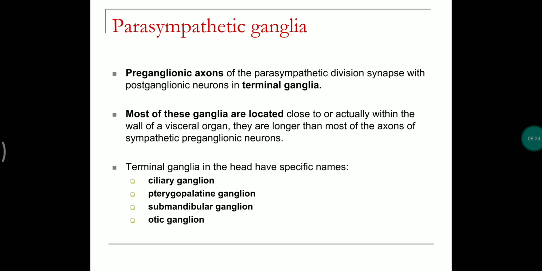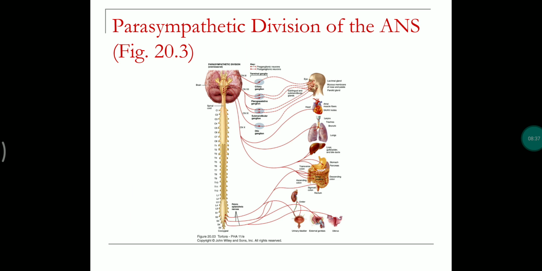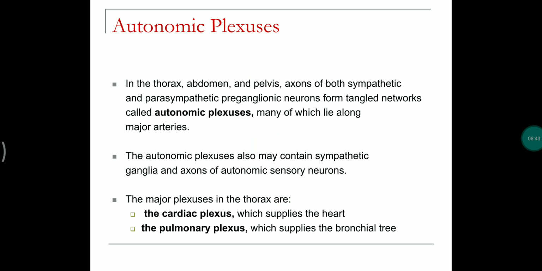Most of these ganglia are located in the visceral organs. The terminal ganglia are of four types: ciliary ganglion, pterygopalatine ganglion, submandibular ganglion, and otic ganglion. So here are the four ganglia which are present outside the CNS, totally outside the CNS.